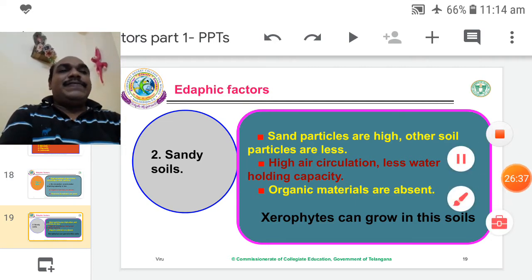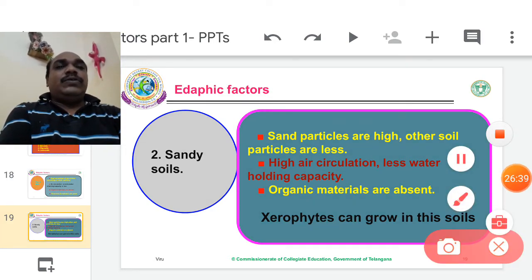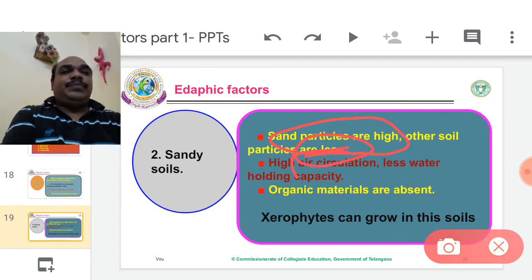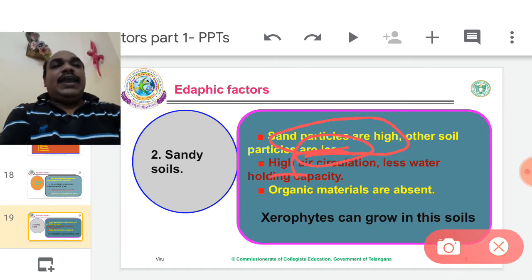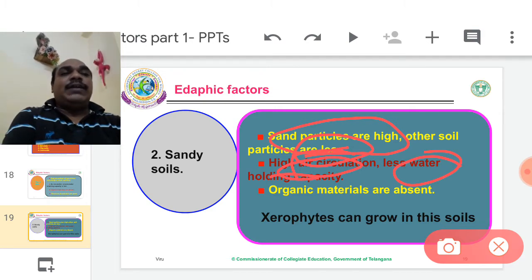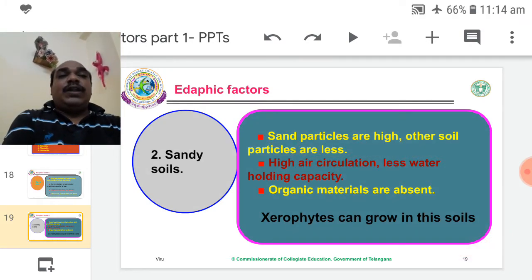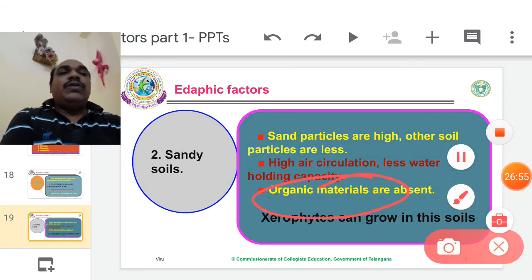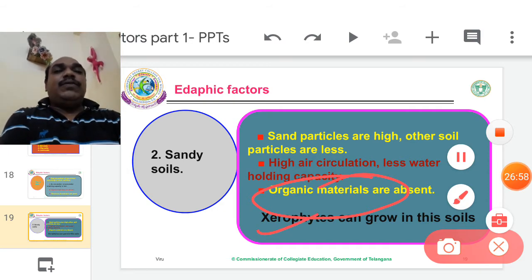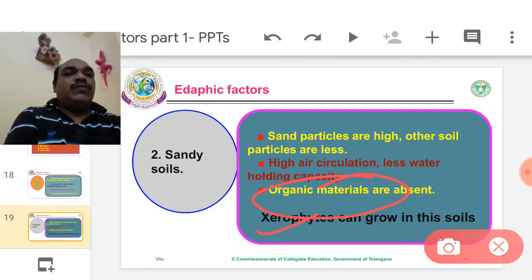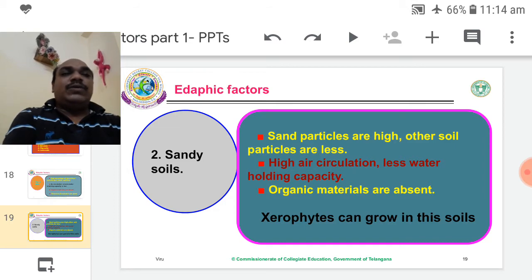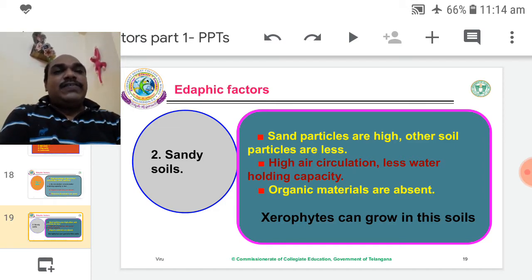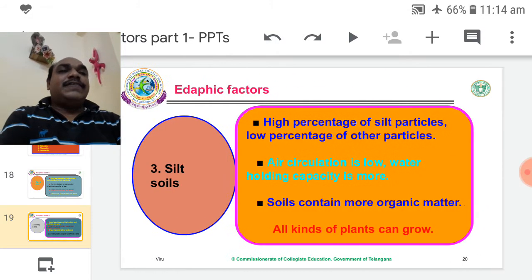Second one is sandy soils. In these soils, sand particles are high and other particles are less. Again, high air circulation and less water holding capacity. Water holding capacity is very less. At the same time, organic matter is also very less. Therefore, it is also favorable to xerophytes. Only xerophytes can grow in these soils because sandy soil particle size is also big.